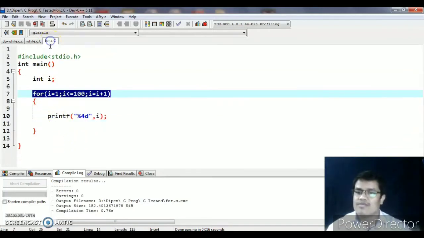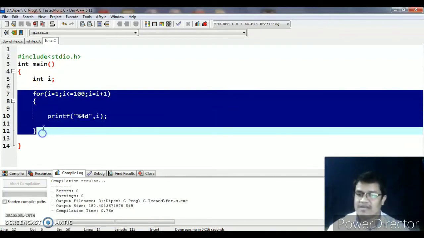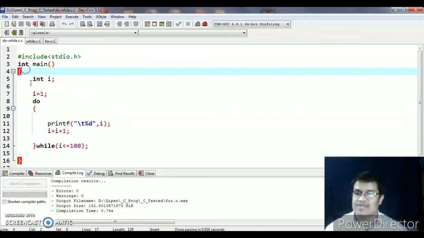In case of the for loop, what happens? The initialization, condition, modification are all grouped together. So people basically follow this loop because it is a bit easy to handle and easy to write. Actually, it is more popular as compared to the other 2, but still we need to know the other 2 loop constructs, do while and while.